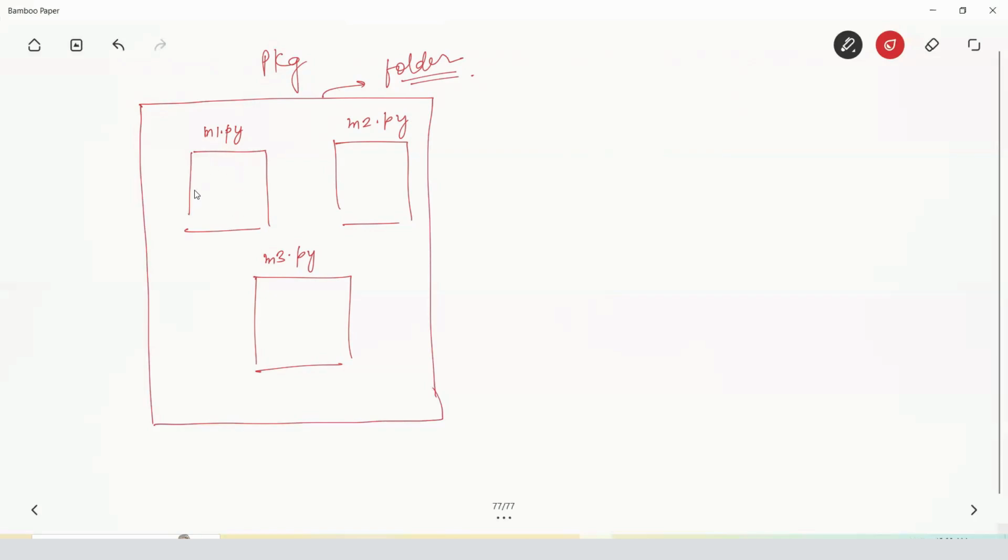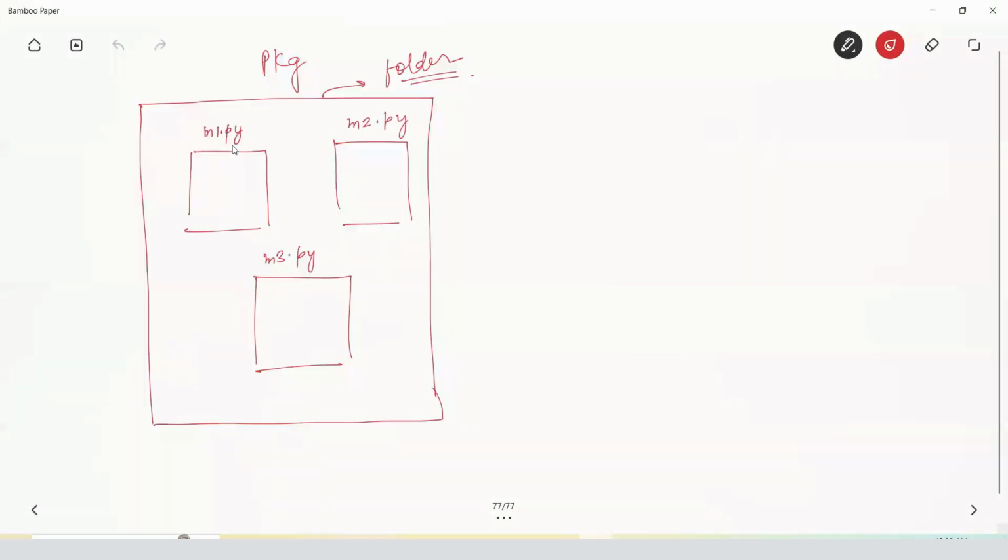The next thing is, what is actually a module? A module is a collection of functions. Here, suppose I have an add function, subtract function, multiplication function, division function, square function, cube function, and so on. Obviously you need to create the functions, def add, return a plus b, and all that. So my package is ready. This is how you can create a package.